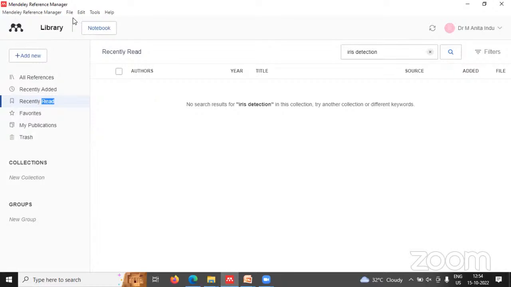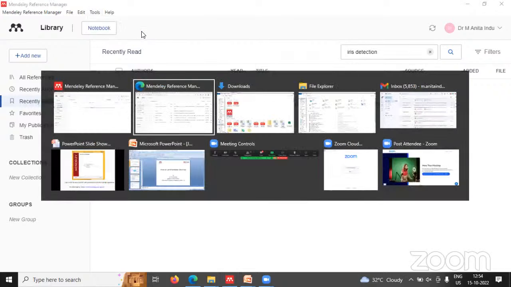The next topic which I want to tell you is how to link the Mendeley software with MS Word. You have to click Tools, and in the Tools menu, install Mendeley Cite for MS Word. If you click this and open the MS Word document, you will get an icon there, so that we can link the articles which we have read and stored in Mendeley with MS Word. I will tell you how to do it. We will continue with the presentation.